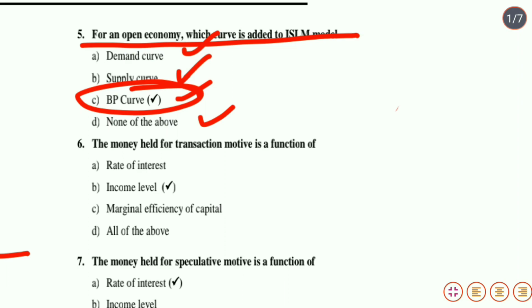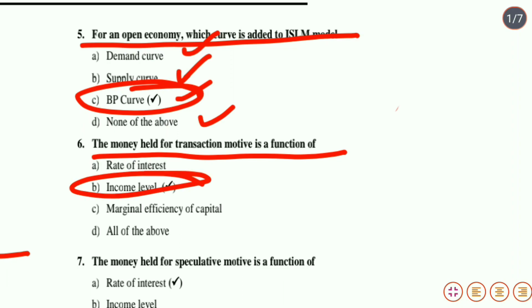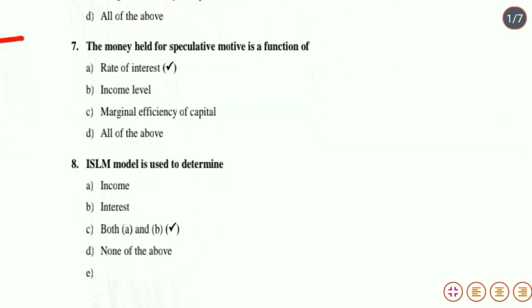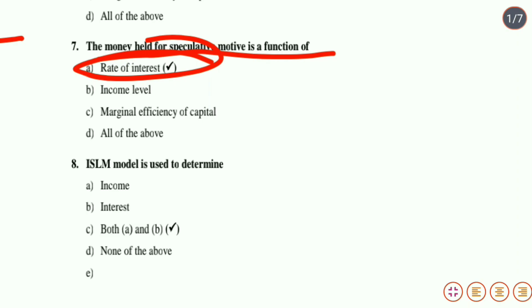Next question, the money held for transaction motive is a function of. जो हमने वीडियो के पहले में ये चीज डिस्कस की कि it is a function of income level, transaction motive. Next question, that is the money held for speculative motive is a function of, and we know that is a function of rate of interest. Option A is the correct answer.